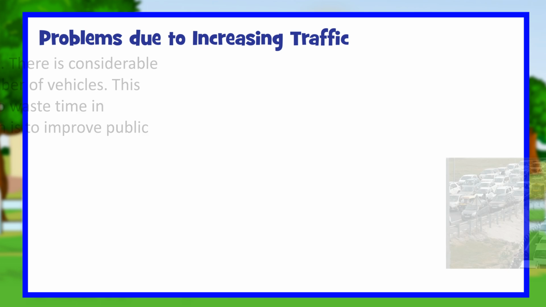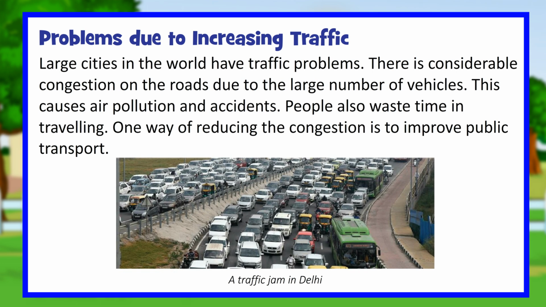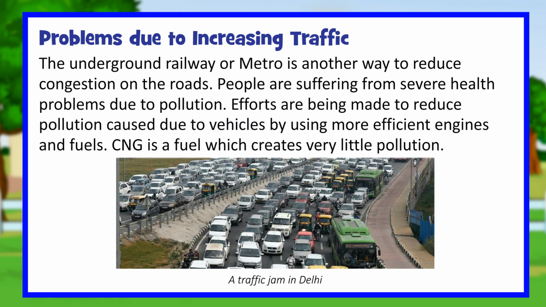Problems due to increasing traffic. Large cities in the world have traffic problems. There is considerable congestion on the roads due to the large number of vehicles. This causes air pollution and accidents. People also waste time in traveling. One way of reducing the congestion is to improve public transport. The underground railway or metro is another way to reduce congestion on the roads.